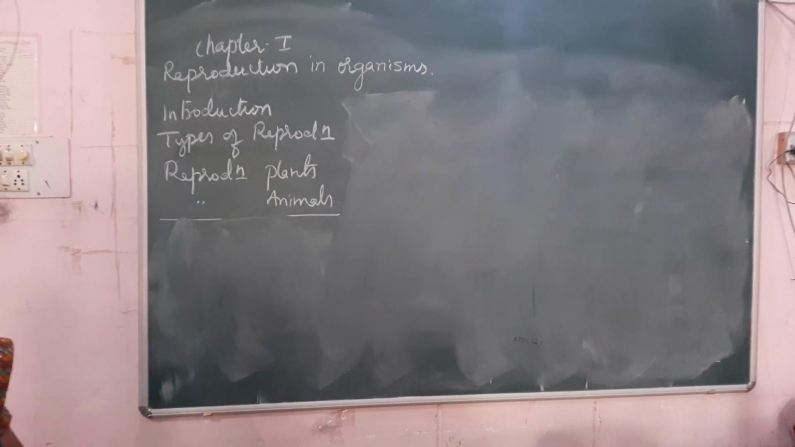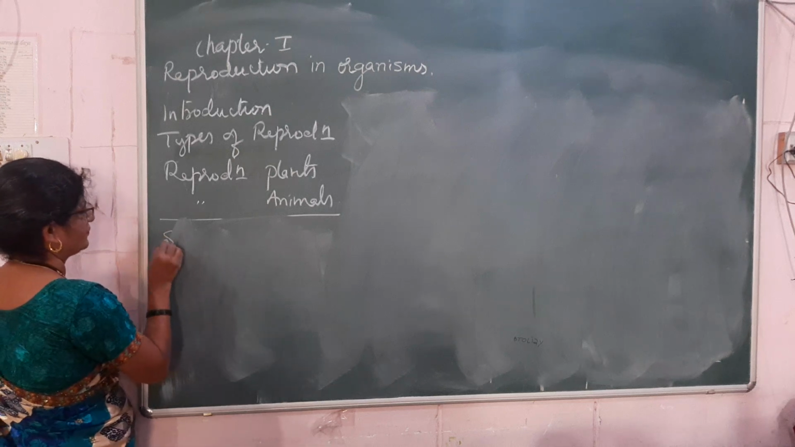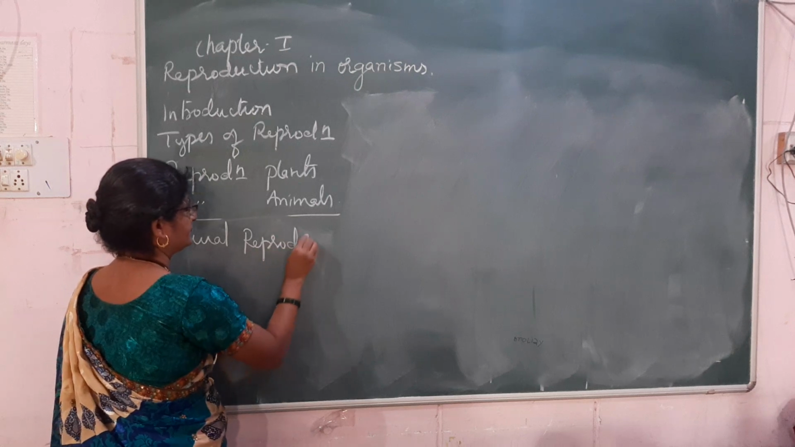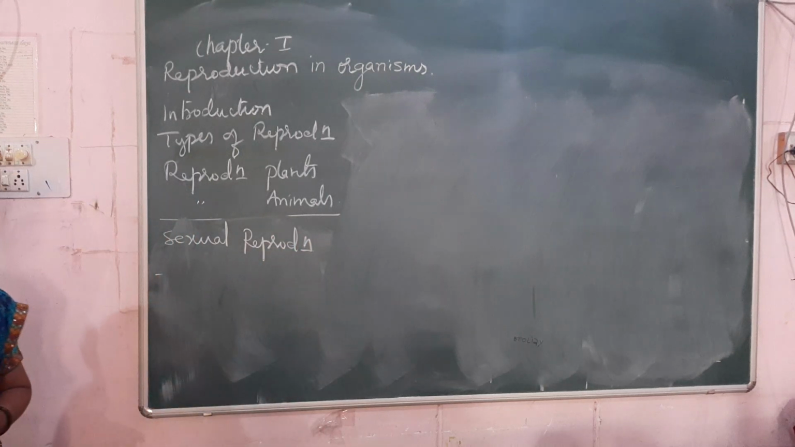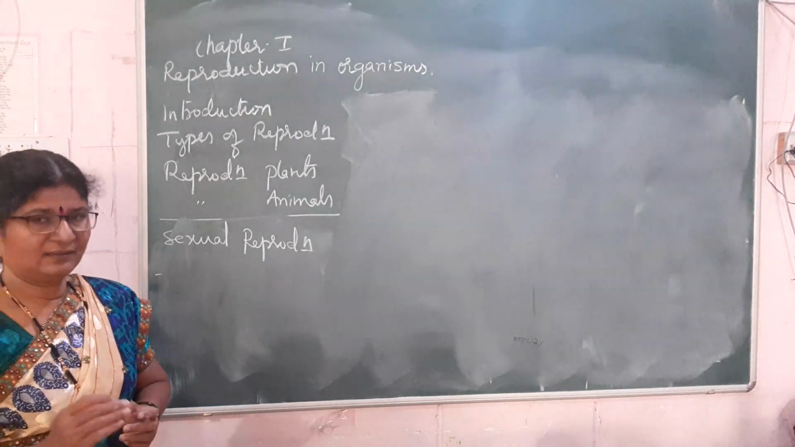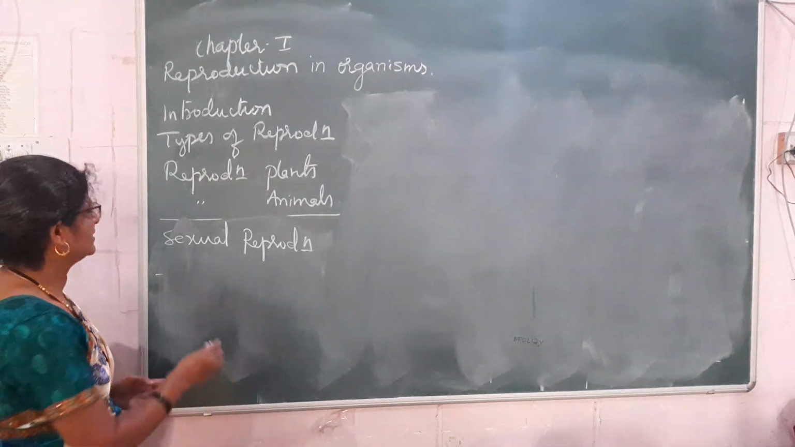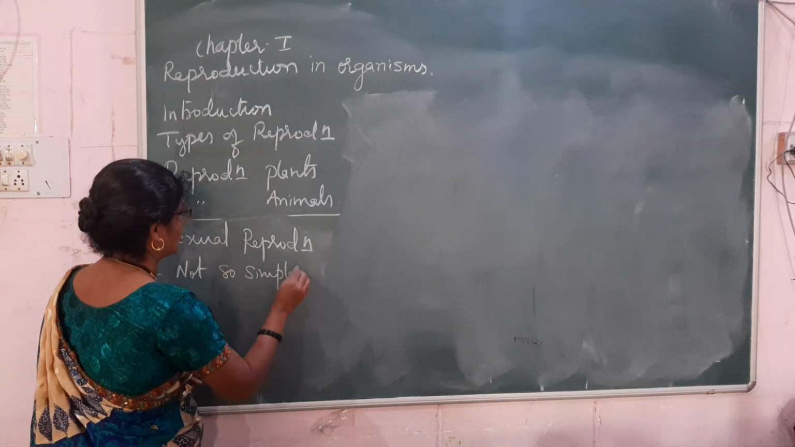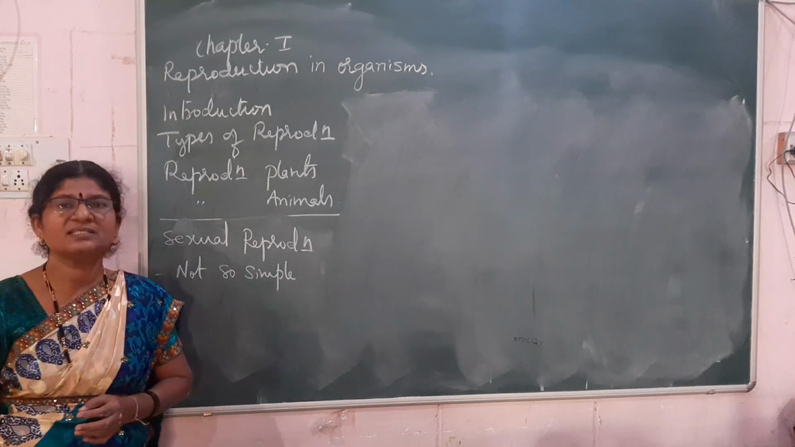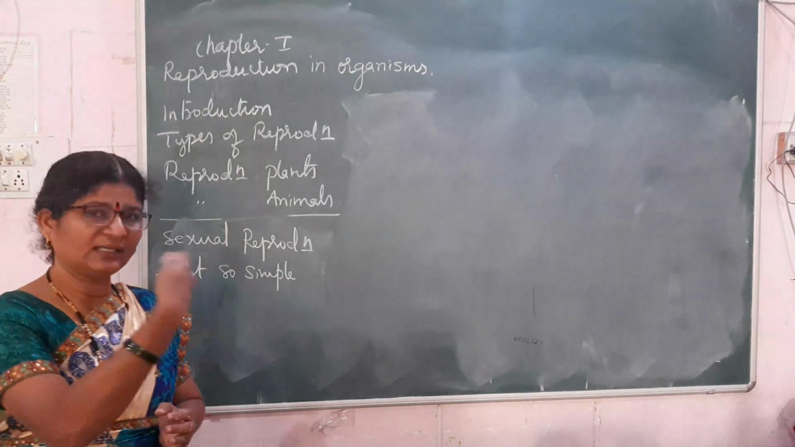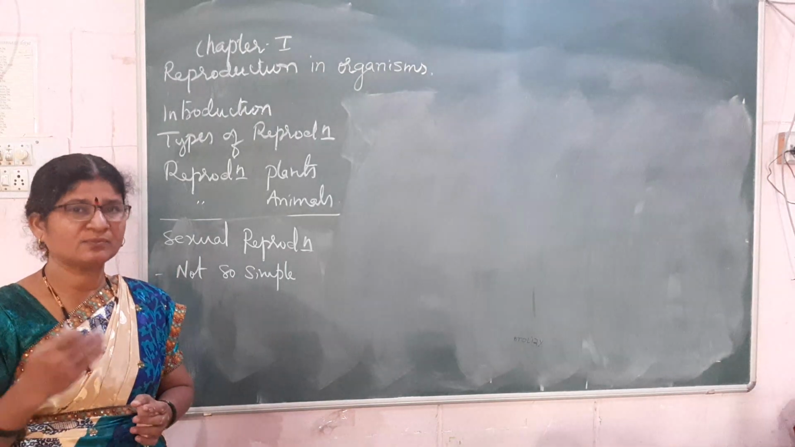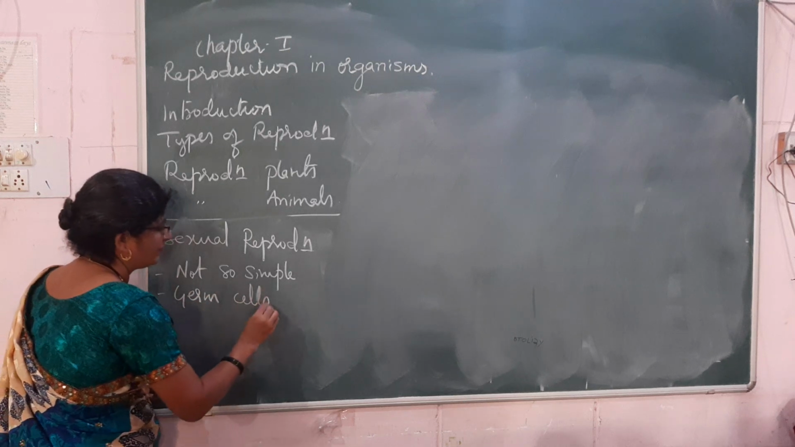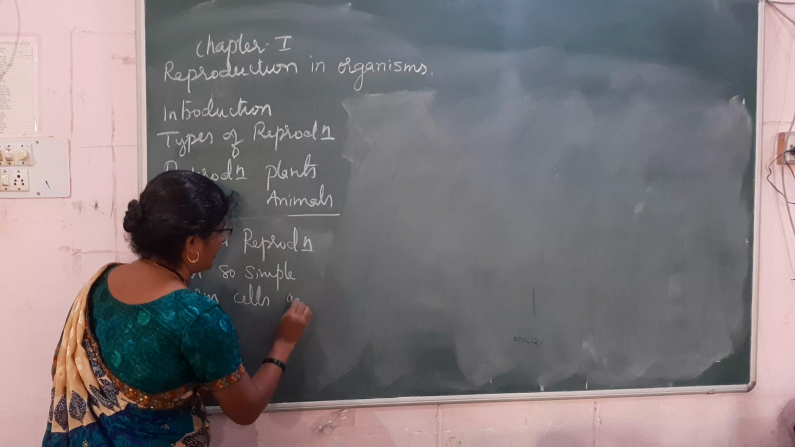Now let me go to sexual reproduction. Sexual reproduction is a little complex. It is not so simple as asexual reproduction. And here the germ cells are involved. We saw that in asexual reproduction, somatic cells are involved. So here germ cells are involved.